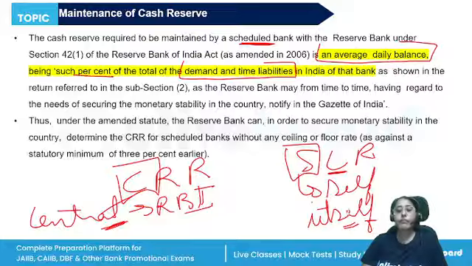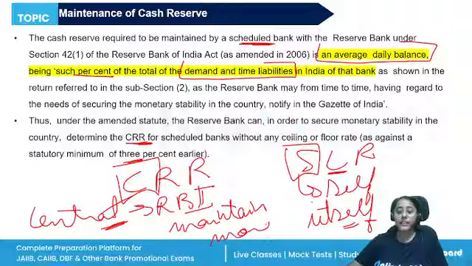So RBI from time to time, to secure the monetary stability, will determine the CRR. Minimum 3%. If the country is facing an inflationary situation, RBI will increase the CRR. Increasing these reserve funds means now the bank will have to maintain more funds and their lending powers will reduce.